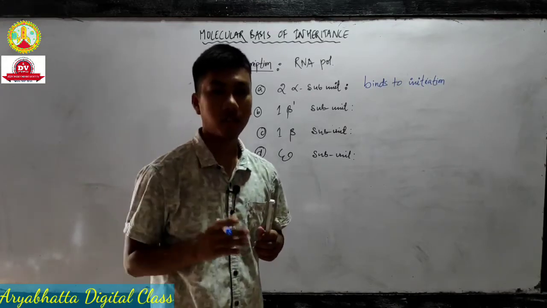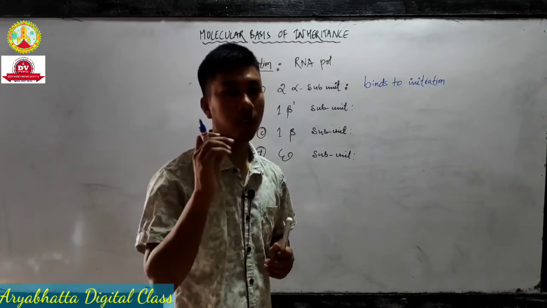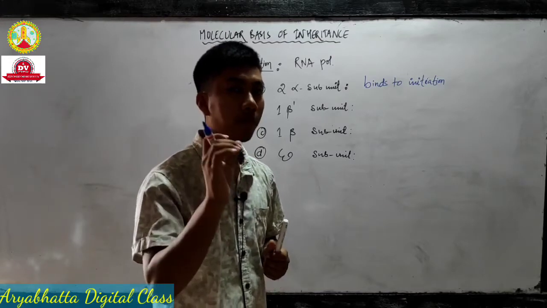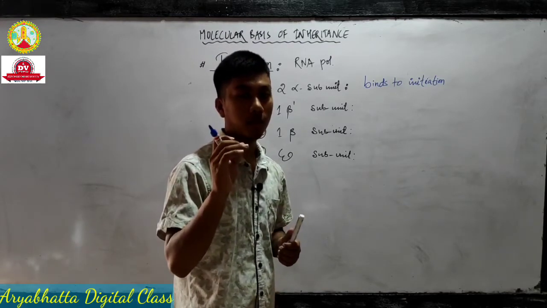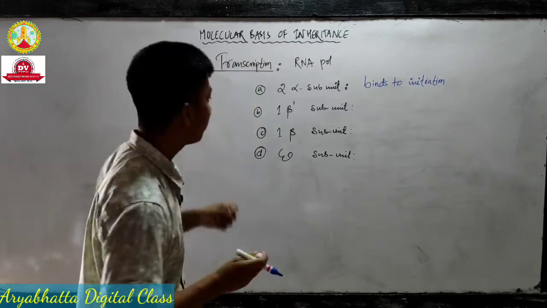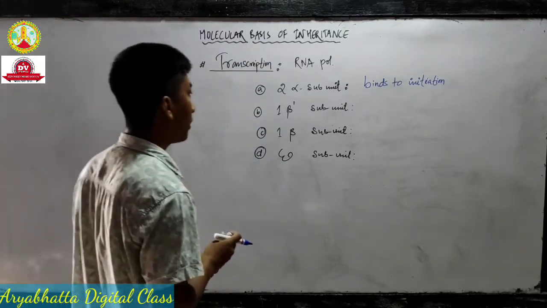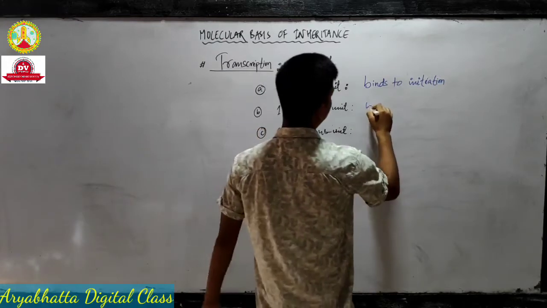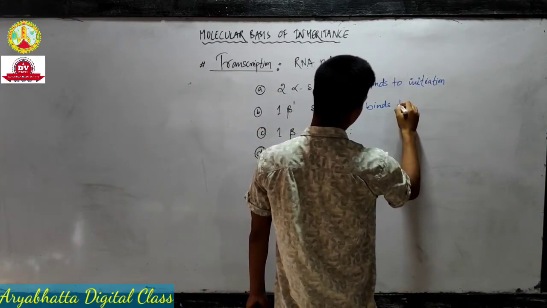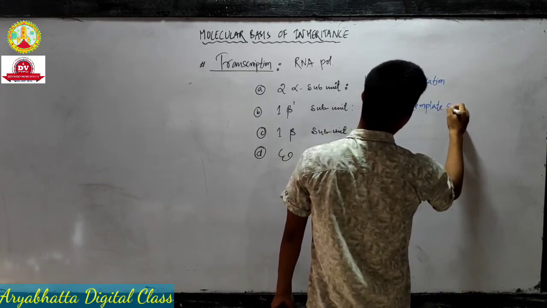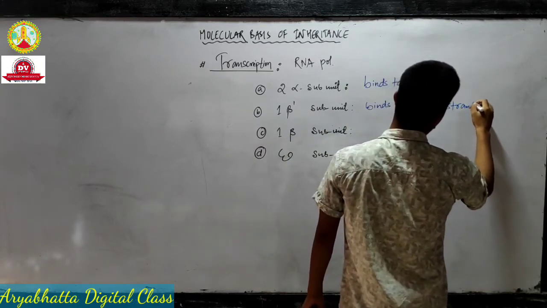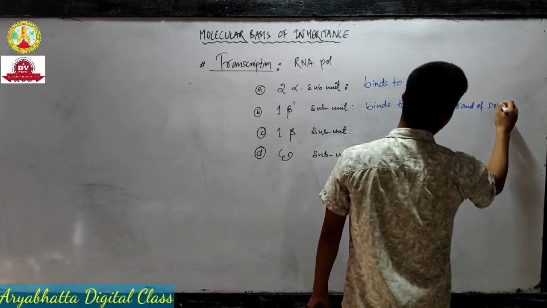Again, just like DNA replication, before going to the actual process, first remember the names of the enzymes along with their functions. Then you will understand the process. Okay, so the 1-beta dash subunit binds to the template strand of DNA.